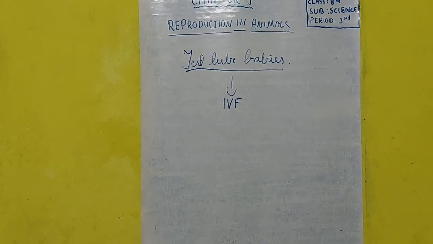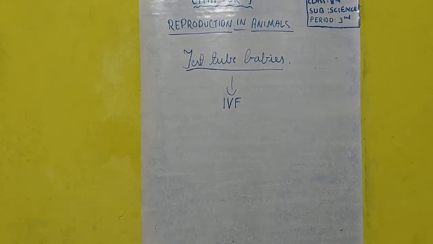They may also be kept in another glass dish. When they are together, fertilization takes place between the male and the female gamete. This is known as in vitro fertilization because it is done in the glass tube. After fertilization the zygote is formed, and the zygote is allowed to divide and redivide and form an embryo.